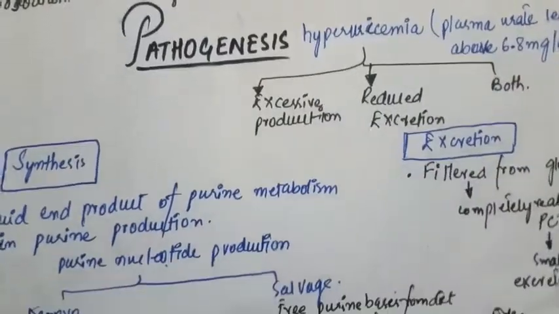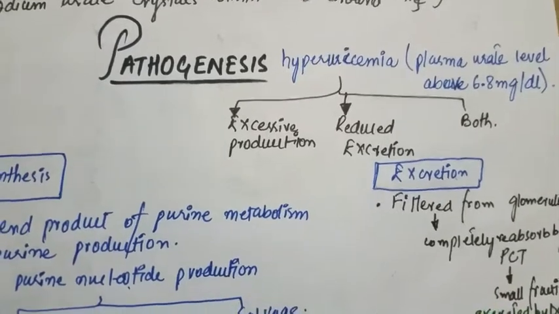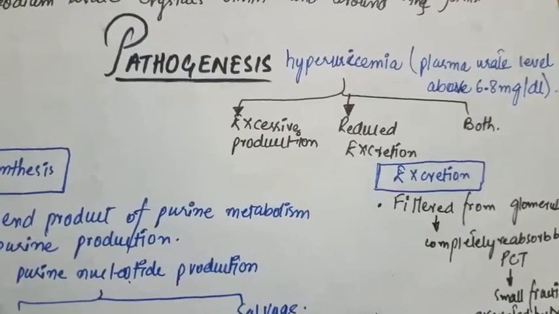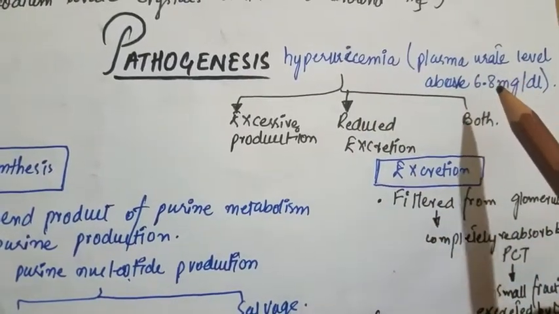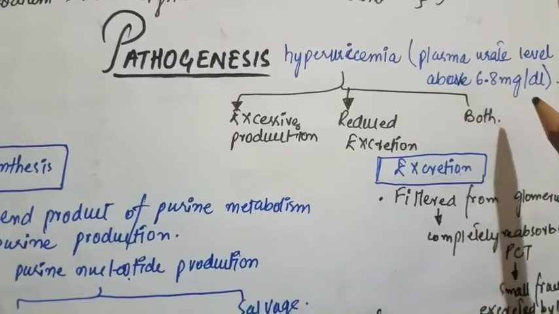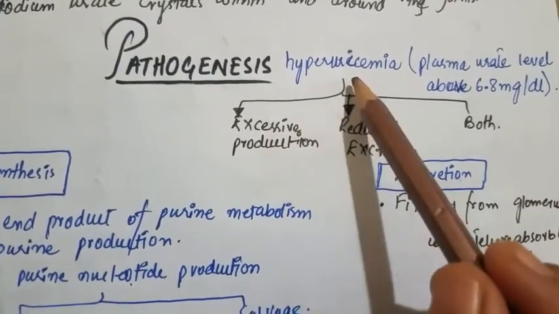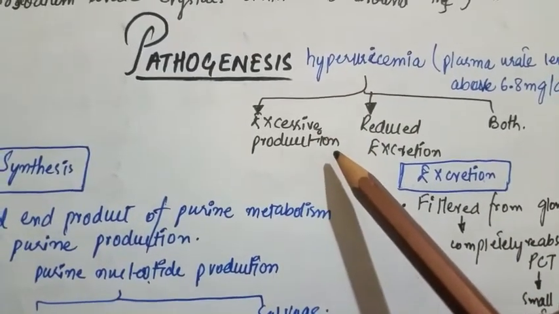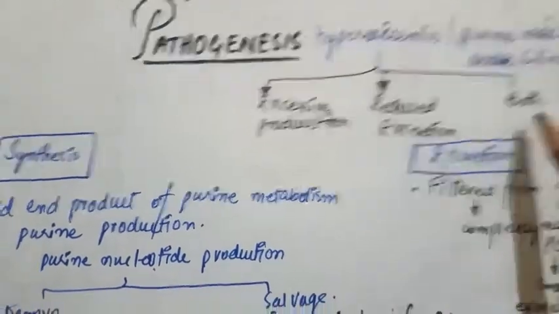Now come to the pathogenesis of gout. Hyperuricemia results in gout. We call it hyperuricemia when plasma urate levels are above 6.8 mg per deciliter, and this hyperuricemia is due to three causes: excess production of uric acid, reduced excretion of uric acid, or both.